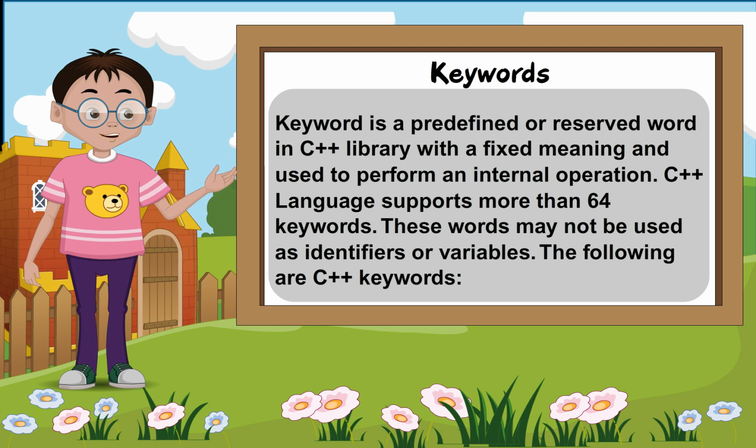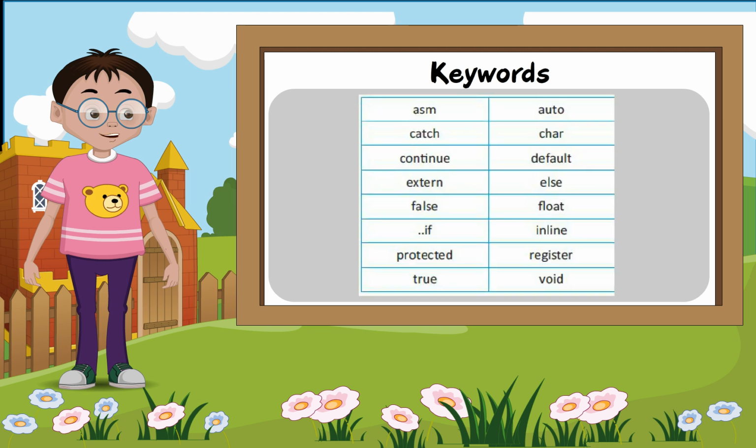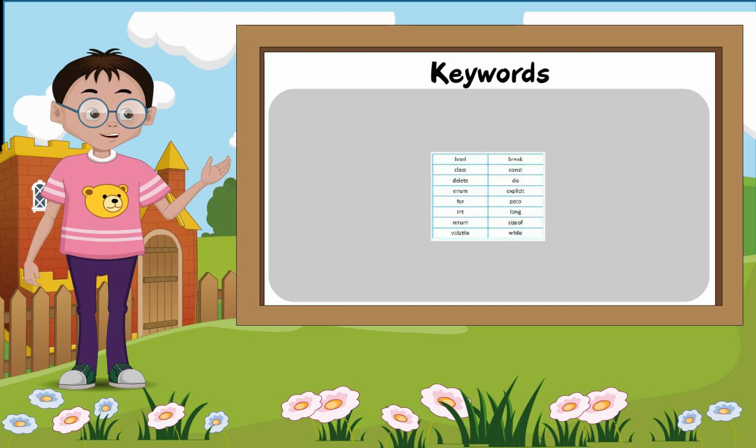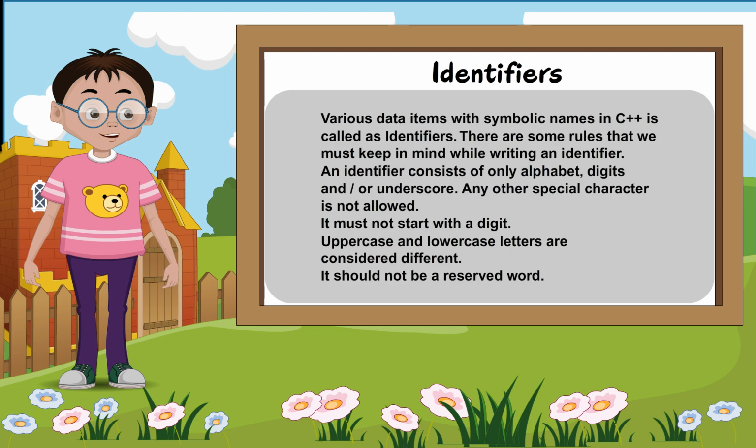The following are C++ keywords: asm, auto, bool, break, case, char, class, const, continue, default, delete, do, extern, else, enum, explicit, false, float, for, goto, if, inline, int, long, protected, register, return, sizeof, true, void, volatile, while.